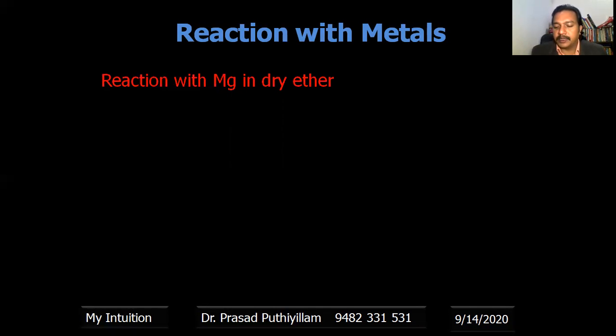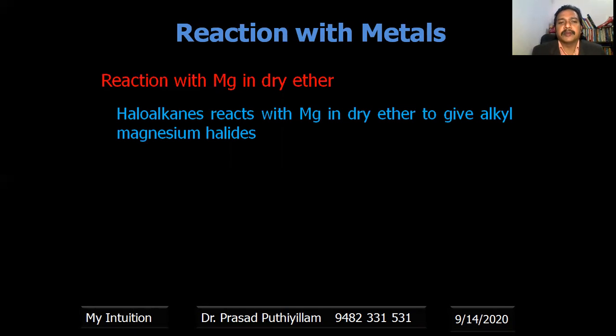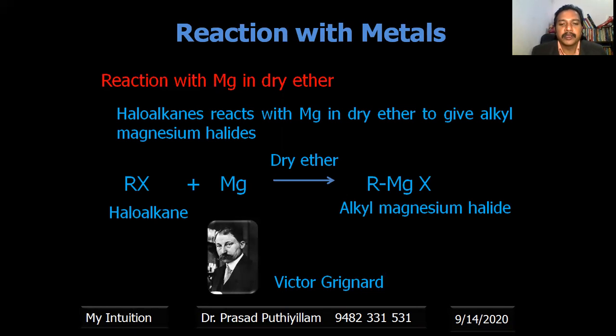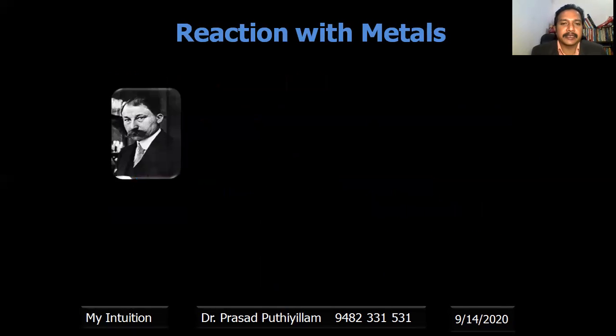Reaction with magnesium in dry ether. Haloalkanes react with magnesium in dry ether to give alkyl magnesium halides, one of the very important reagents. So RX plus Mg in dry ether gives RMgX, alkyl magnesium halide. The credit goes to Victor Grignard, who discovered it during his doctoral thesis. This reagent is known as Grignard reagent.